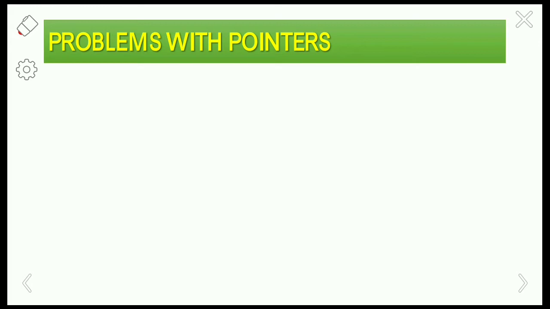While using pointers, like while declaring, initializing, and accessing them, or while applying pointer arithmetic and dynamic memory management techniques, we face some problems with pointers, and these problems may lead to serious bugs. Now let us see some of the problems with pointers.